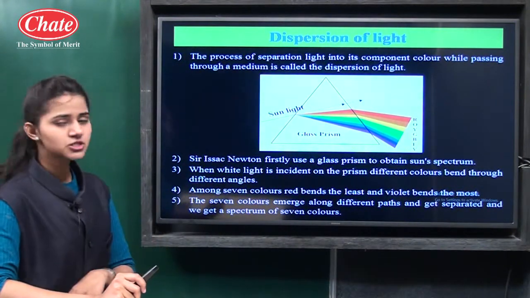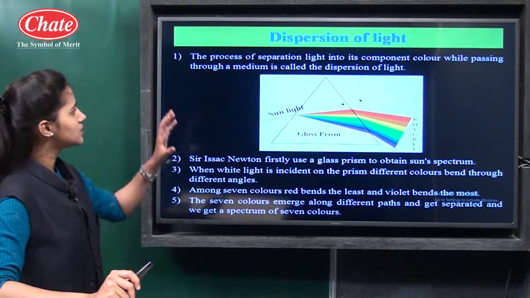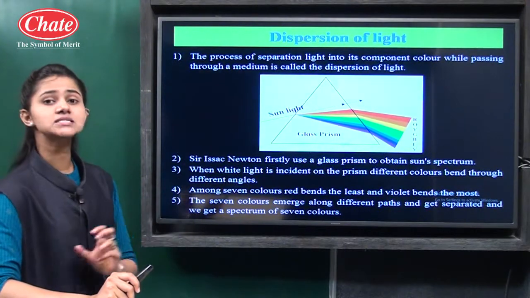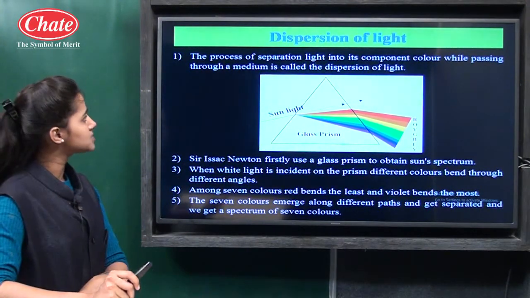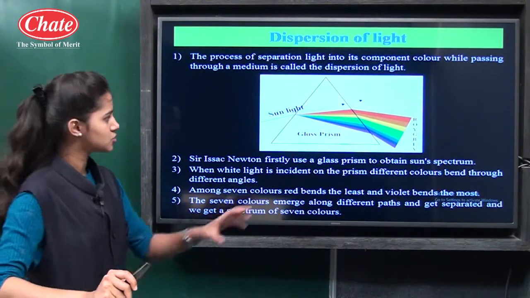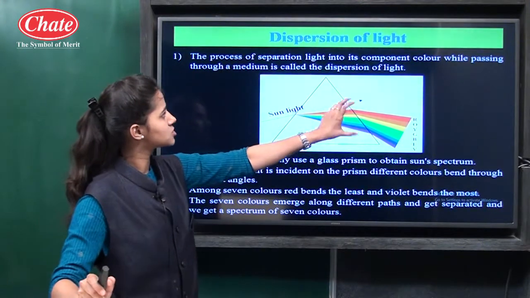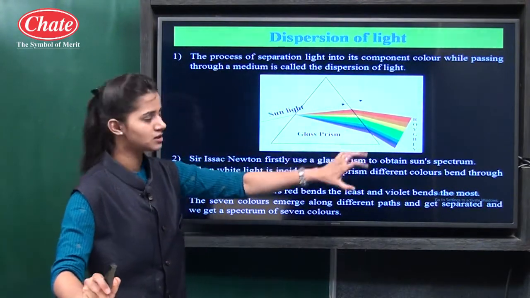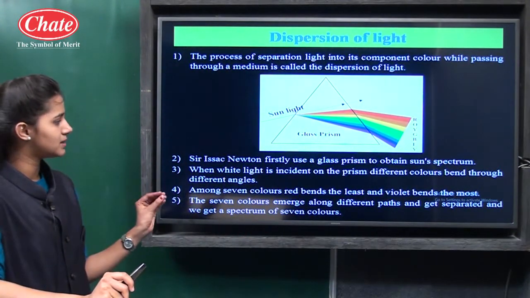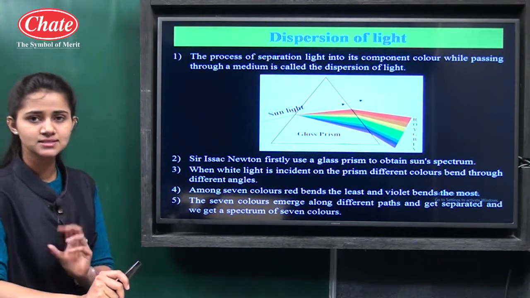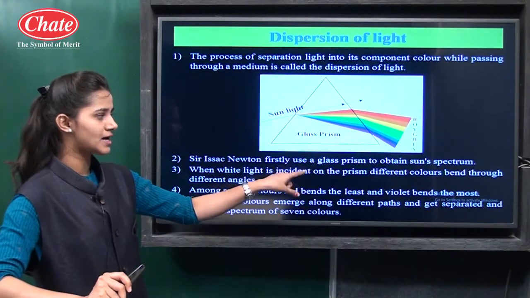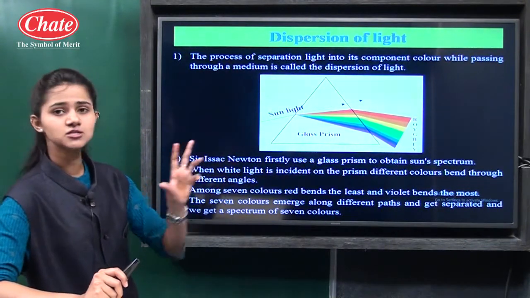So what is dispersion? How can we define dispersion? Dispersion is the process of separation of light into its component colors while passing through a medium. You can see here a single ray of light is spread or separated into its component colors. This phenomenon was first observed by the scientist Sir Isaac Newton, who used a glass prism to obtain the Sun's spectrum.